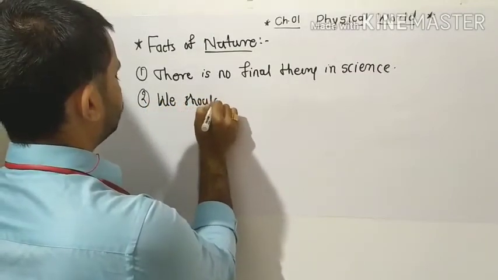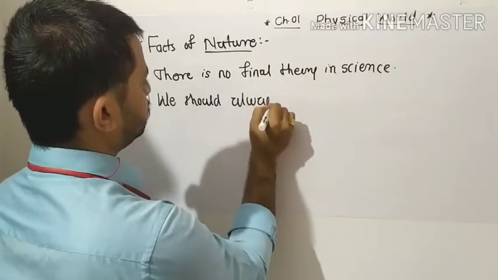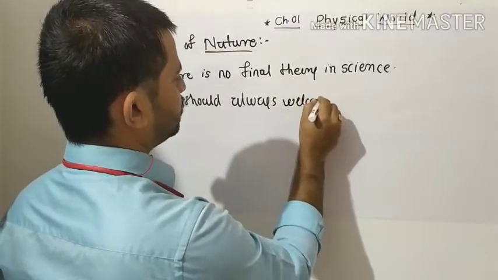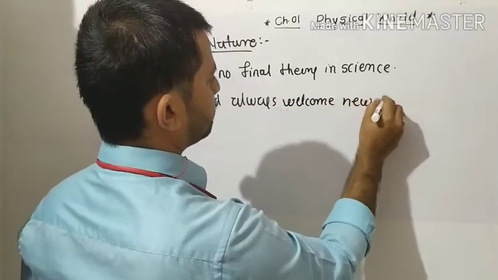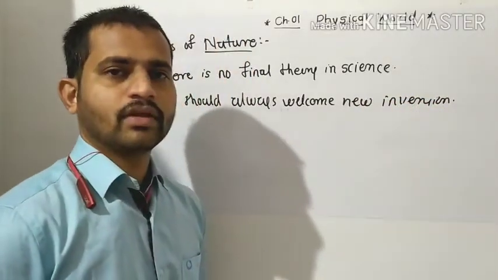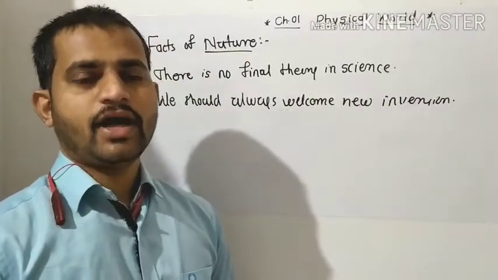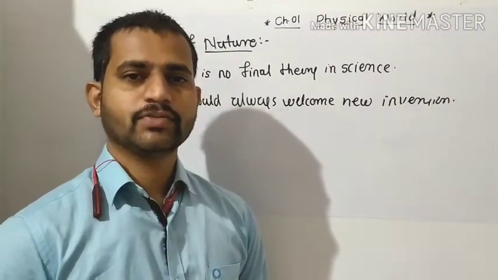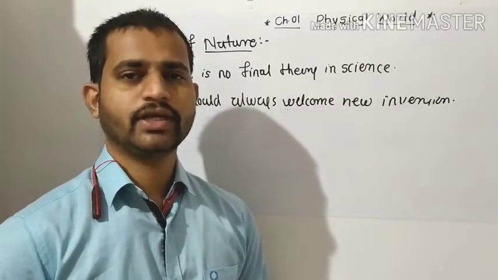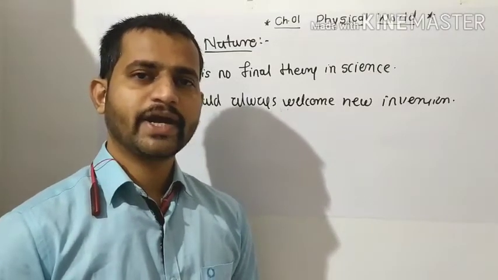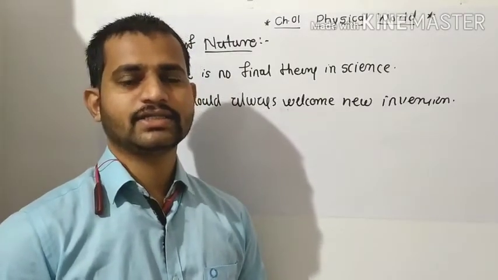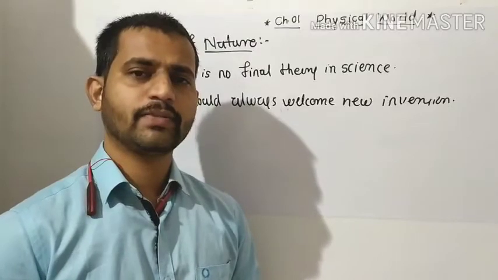Then the second fact of nature is that we should always welcome new inventions. Because scientists in the world are studying at different locations. Suppose in India one scientist is stating his theory about a particular phenomenon, and a scientist in Europe is also predicting his theory about that same phenomenon. As the location changes and as time changes, there are new inventions about that particular theory.